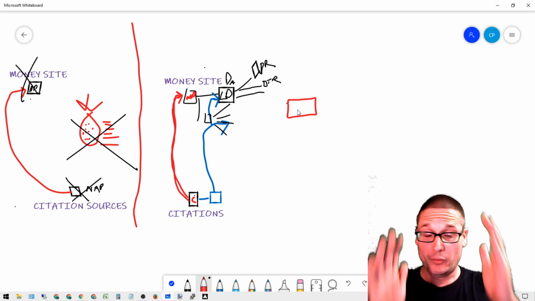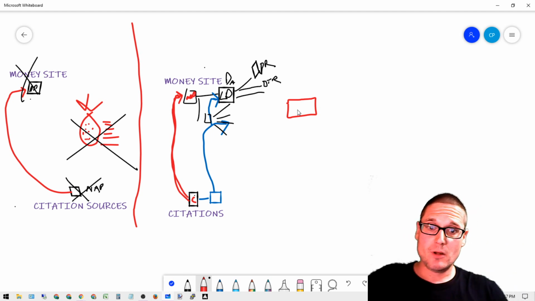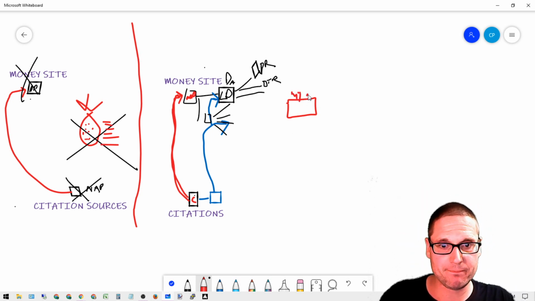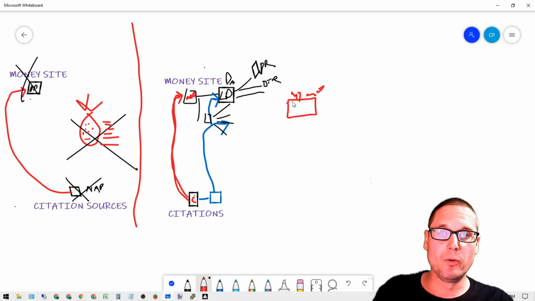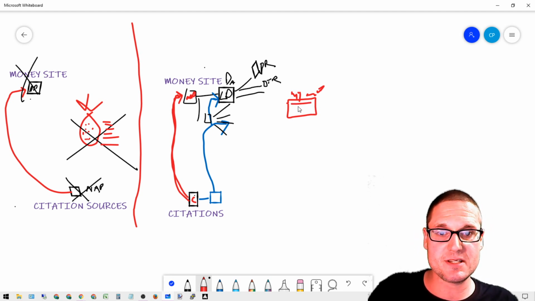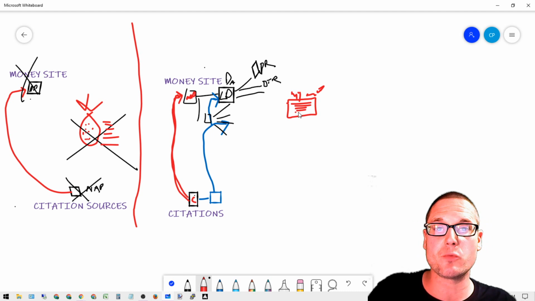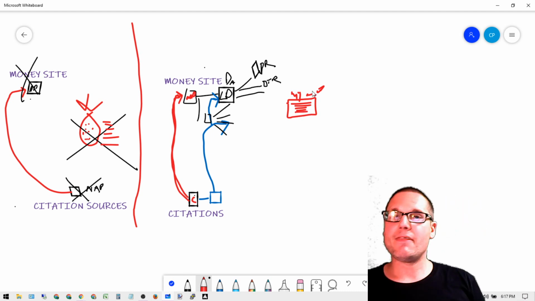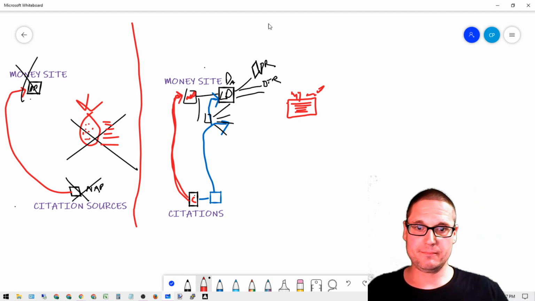Because when we're building out these My Maps, we're going to say, okay, so here's our My Map. We're going to build these out saying, okay, this is my business and here's the locations within this radius that I built.